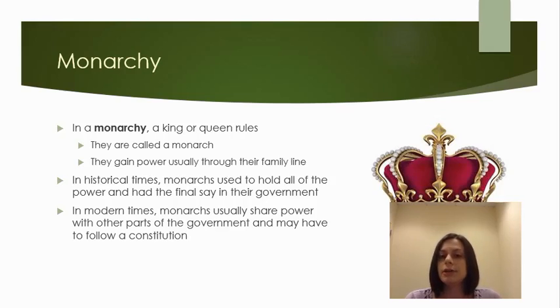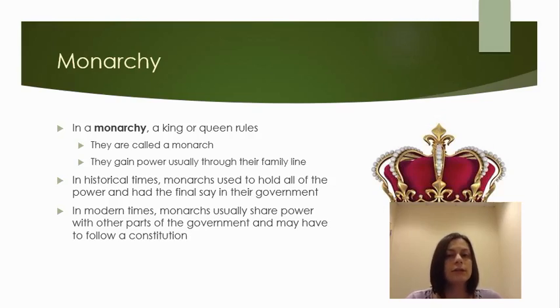Now, to become a king or queen, that typically is something that's passed down through a family line. So that would mean your parents had been king or queen before you. Not always the case. Sometimes you might be taking power from another king or queen and becoming king or queen yourself, like a coup, but that's typically how it happens.